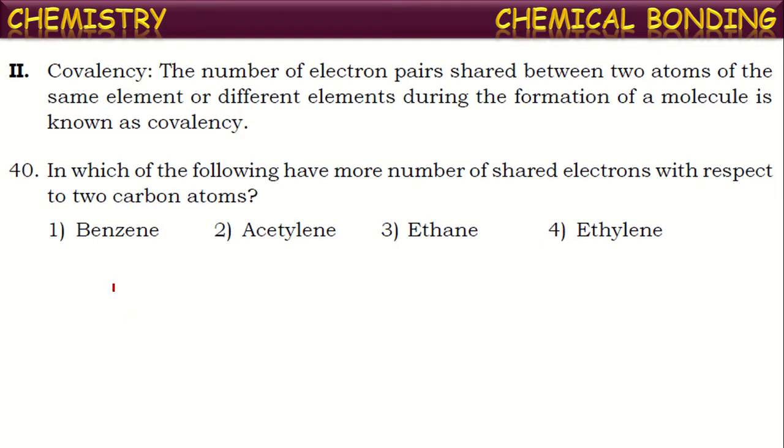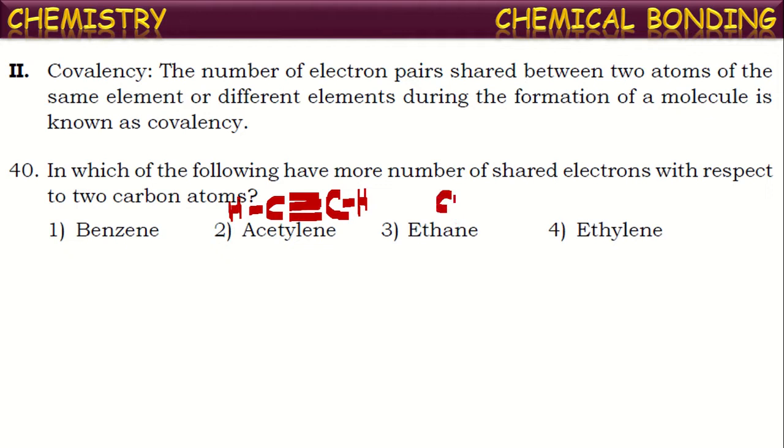Say in the benzene molecule, between two atoms, maximum there are double bonds. We know in the benzene molecule, alternate double bonds are there between the carbon atoms. Hence, maximum two pairs of electrons are shared between two carbon atoms. In the acetylene molecule, C2H2, between two carbon atoms, maximum three pairs of electrons are shared. So there, between two carbon atoms, they are sharing three pairs of electrons.